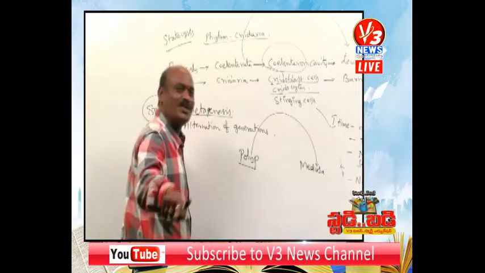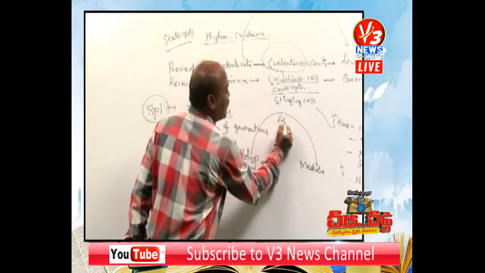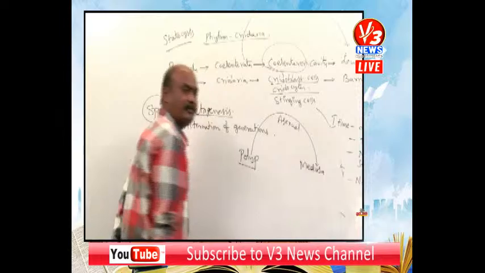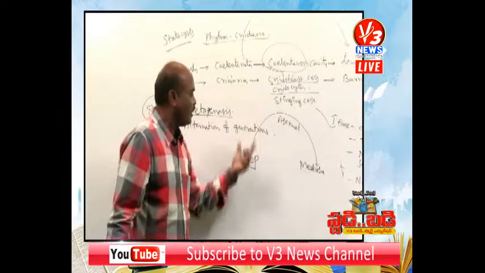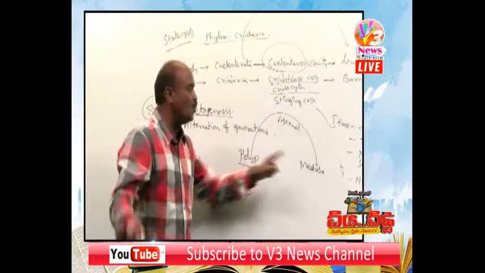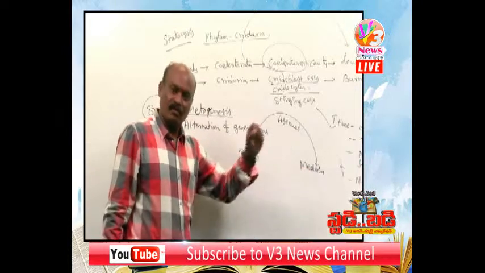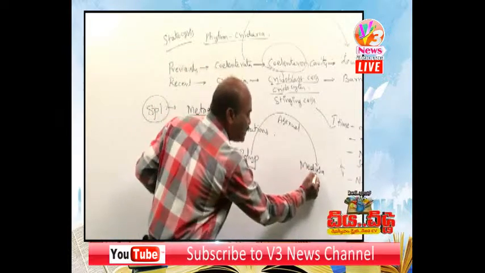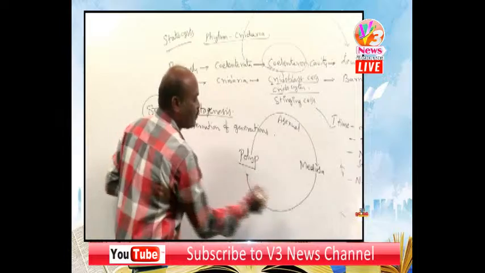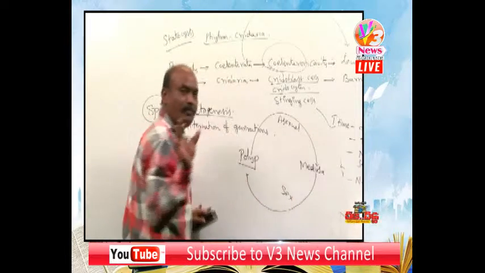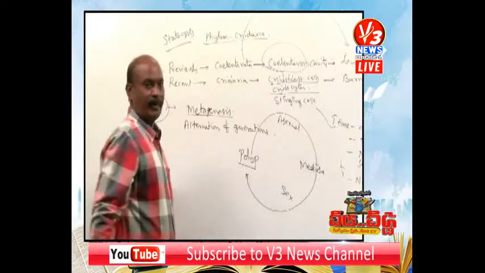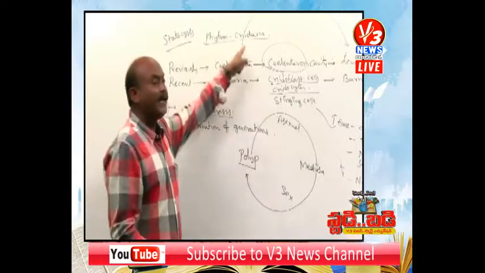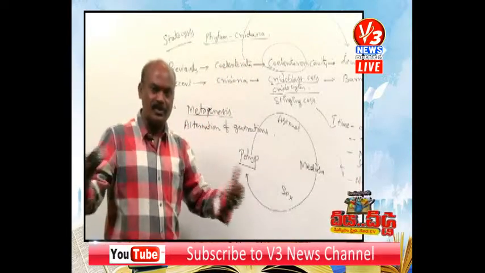So this polyp can produce medusa asexually. By asexual method, the polyp gives rise to medusa. Right? Now by sexual method, the medusa gives rise to polyp.